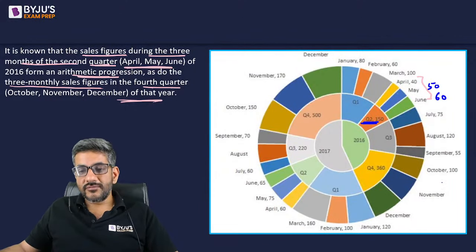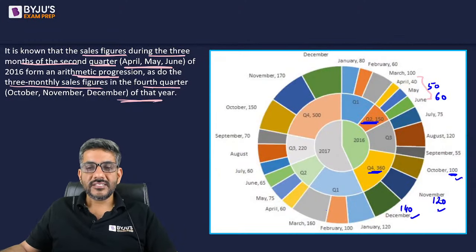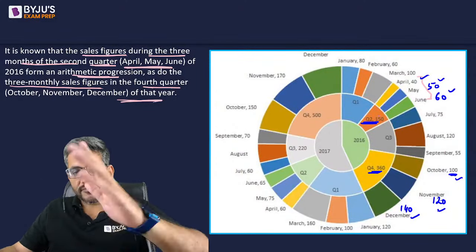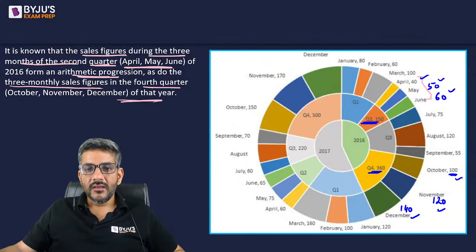So when I talk about the fourth quarter of that year, the total is 360, out of which the first one is 100. और बाकी सारे AP series में हैं. The only way this is possible is 120 and 140. So 100, 120, 140 are these three figures. 40, 50 and 60 are these three figures. Other figures were already there with us. What about the other months then? अब उस पे चले जाते हैं.